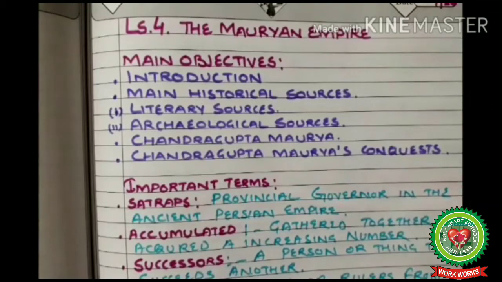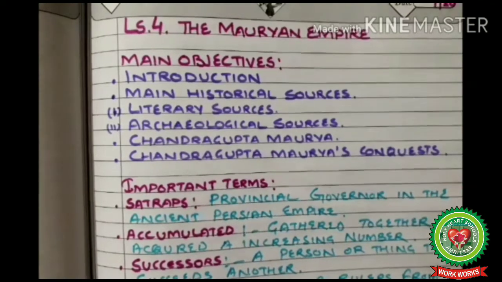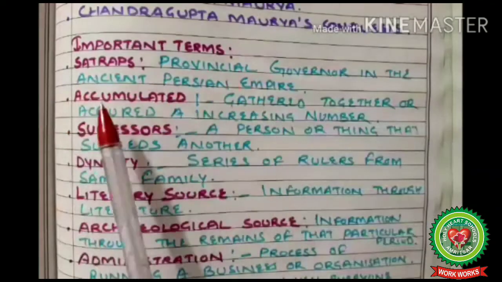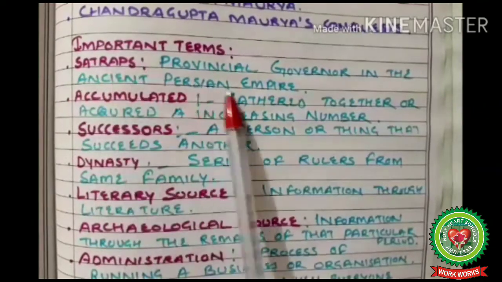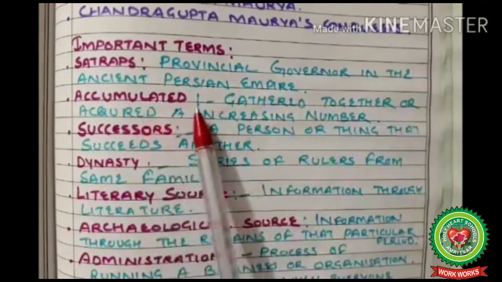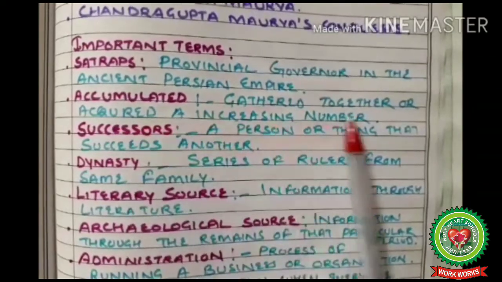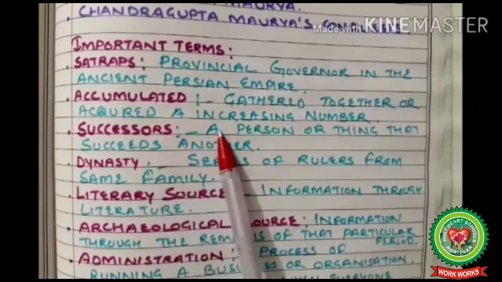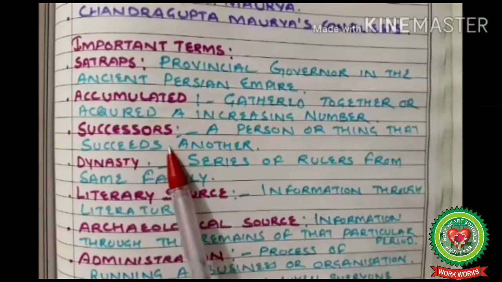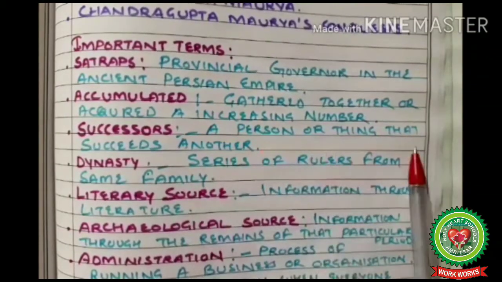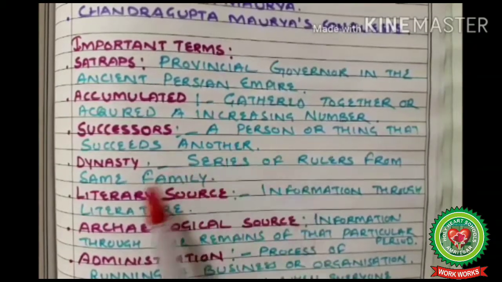Before discussion of topic, we must know the following terms. Important terms. Satraps: provincial governor in the ancient Persian Empire. Accumulated: gathered together or acquired an increasing number. Successor: a person or thing that succeeds another.